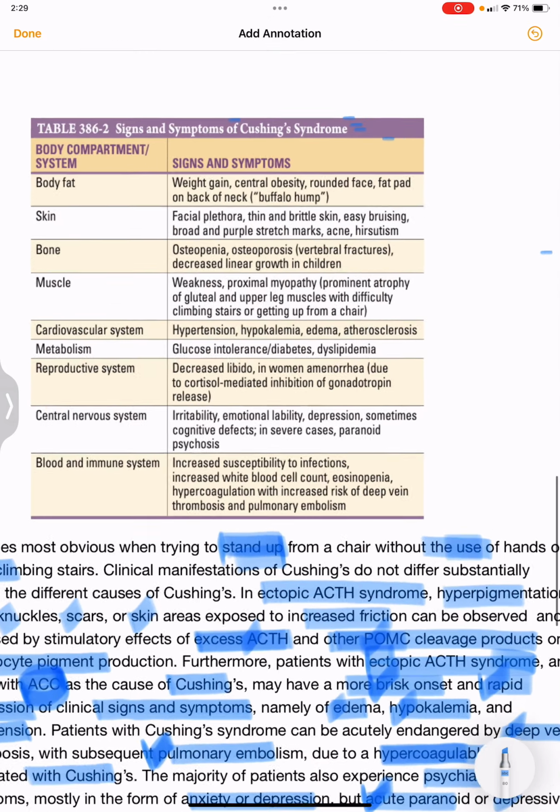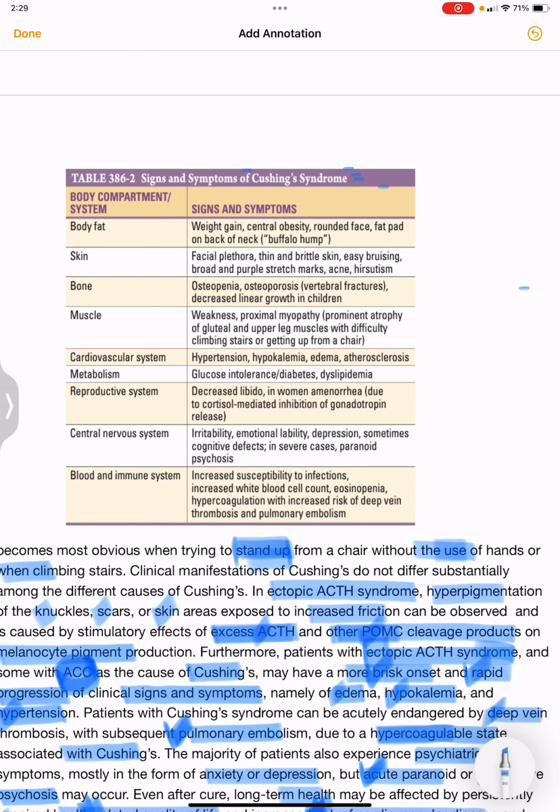So what are the clinical features? Body fat: there will be weight gain, central obesity, a rounded face, and a fat pad on the back of the neck, the buffalo hump.